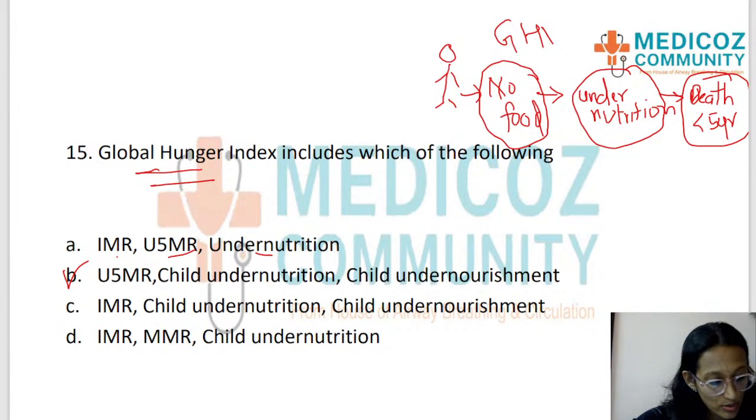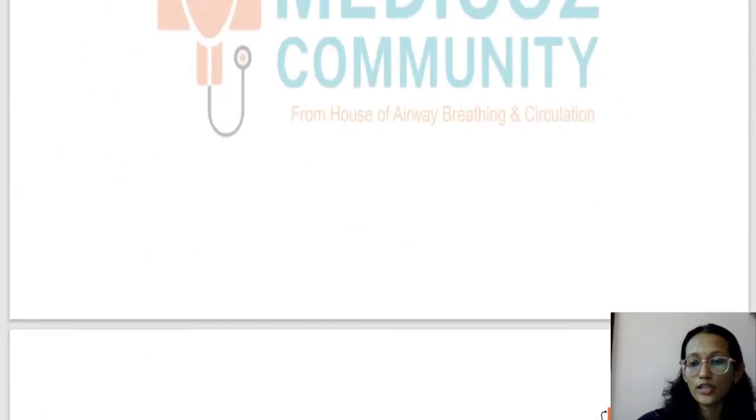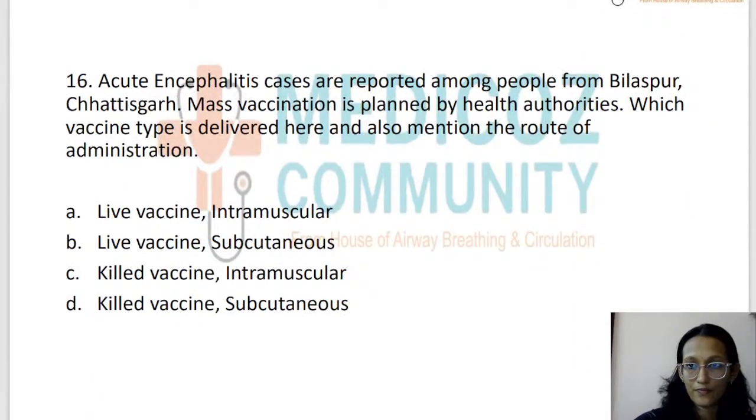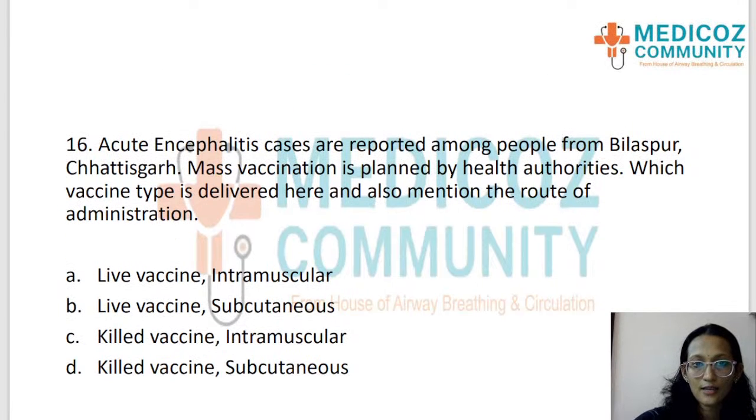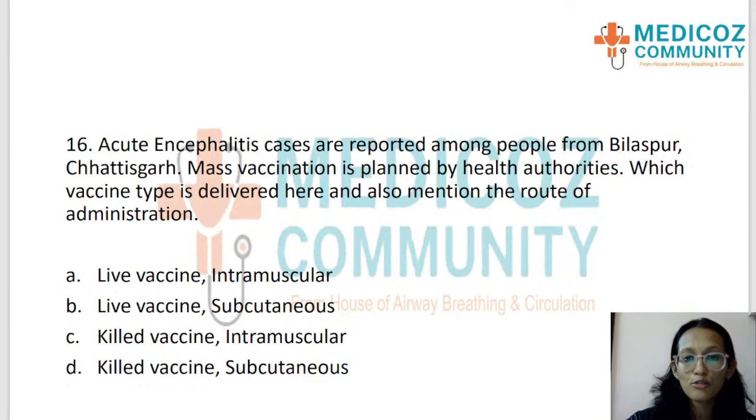Okay, so students, I hope you're still with me. You're answering the questions. Good. Please keep going. We are moving on to the next question. So the next question is, acute encephalitis cases are reported among people from Bilaspur, Chhattisgarh. Mass vaccination was planned by health authorities. Which type of vaccine is delivered here, and also mention the route of administration.